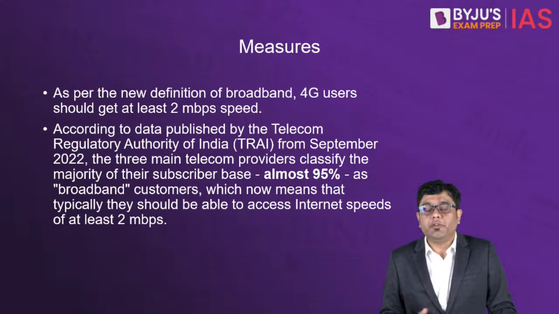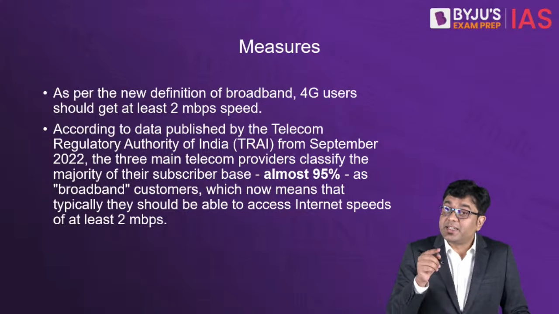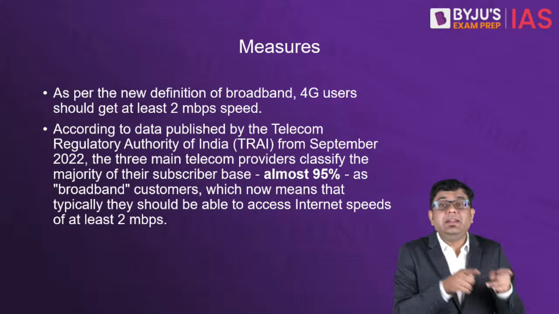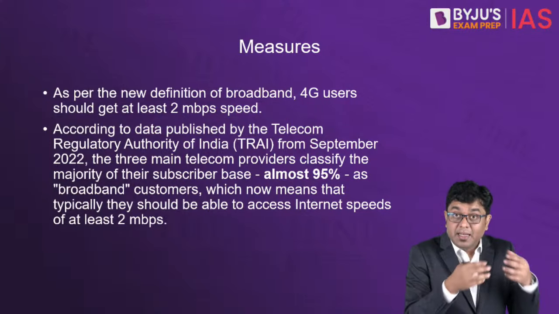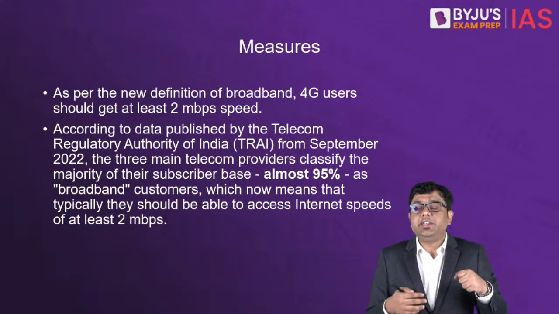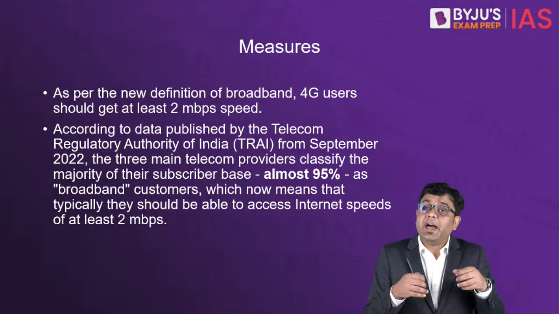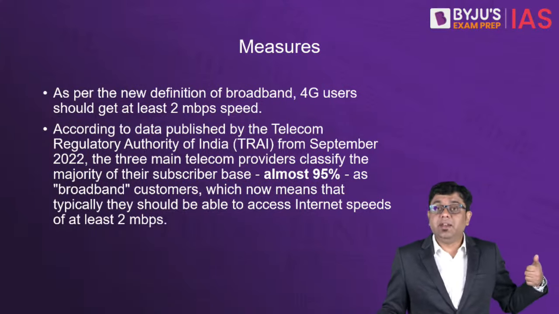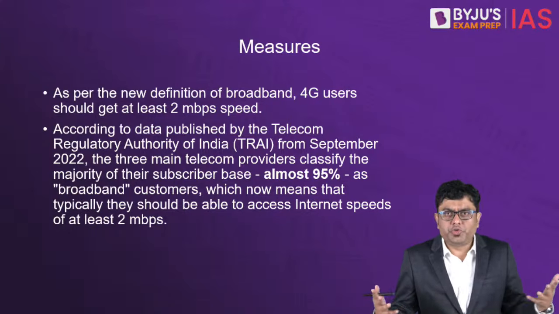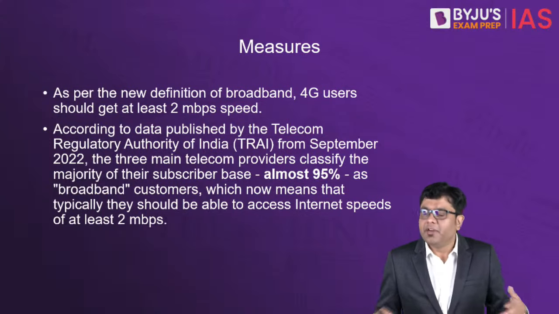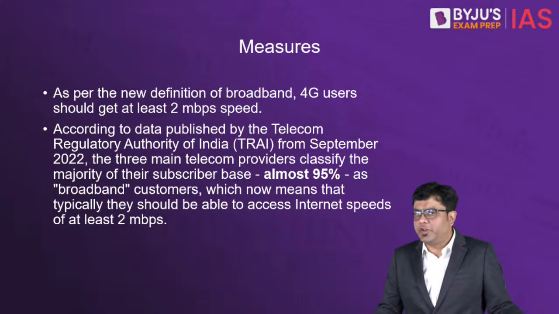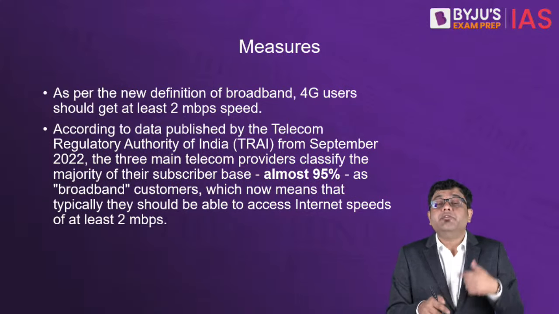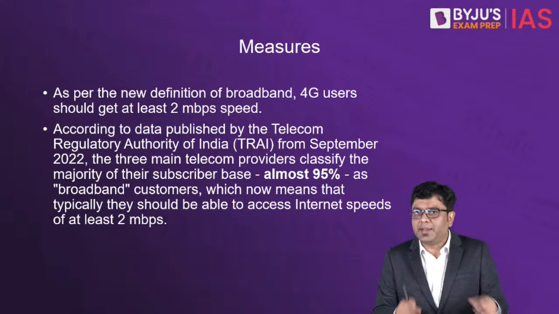This brings about a kind of a digital divide. Digital divide in the sense that few people who are living in certain cities, they are also paying the same amount for that 4G network as, let's say, I am or you are living in a tier 2 or a tier 3 town. So while we are spending the same amount of money, we are not getting the same services. So someone living in a metropolitan city will be able to stream any video services endlessly without any interruption. Someone living in a tier 2 or a tier 3 city will be facing a lot of issues, and that inaccessibility will lead to a digital divide. So that is the major problem.